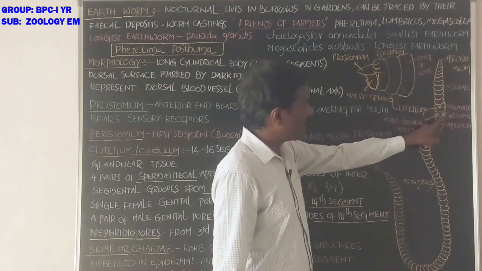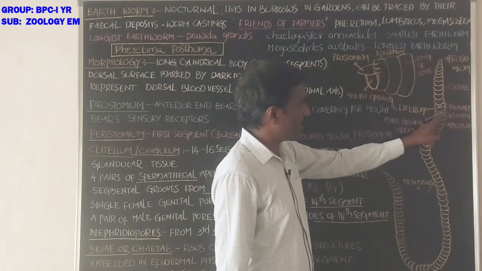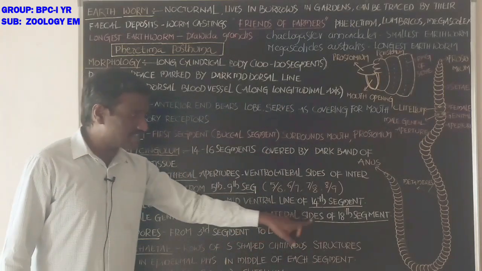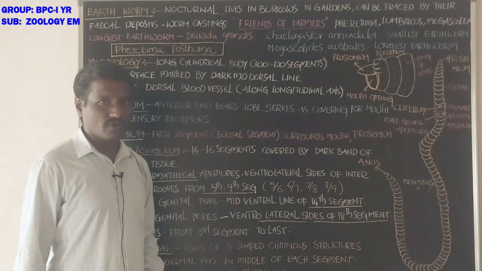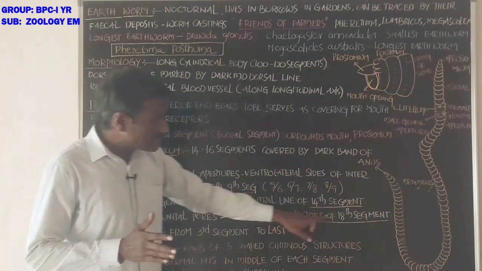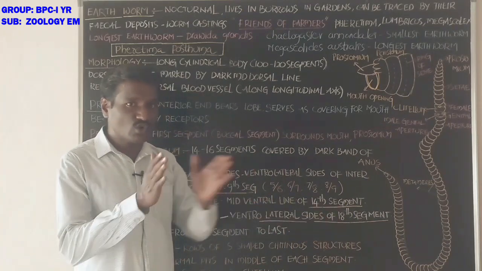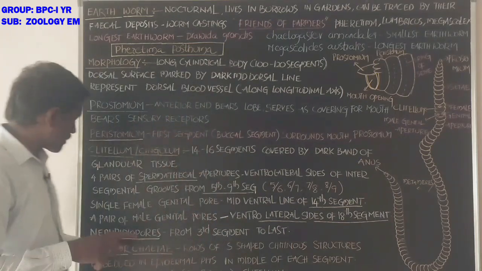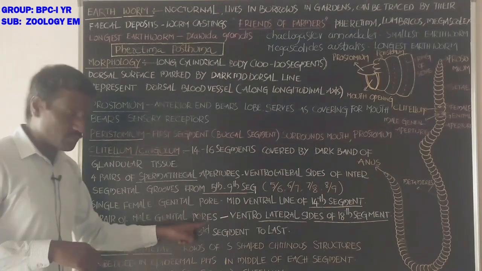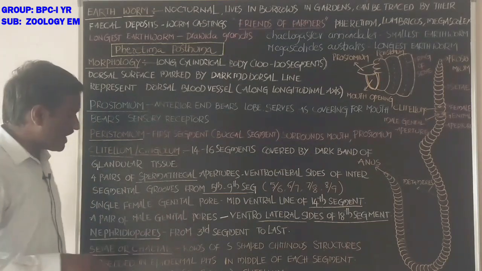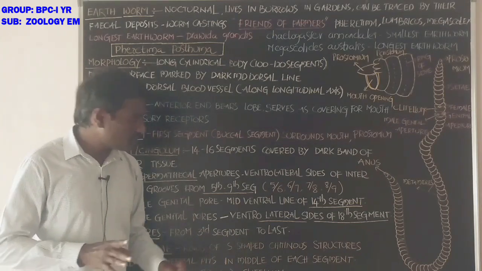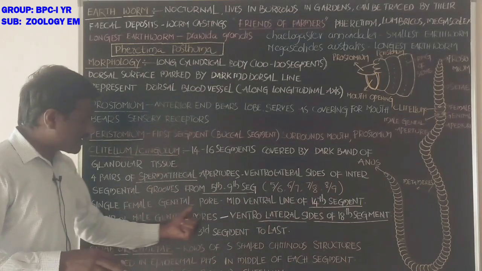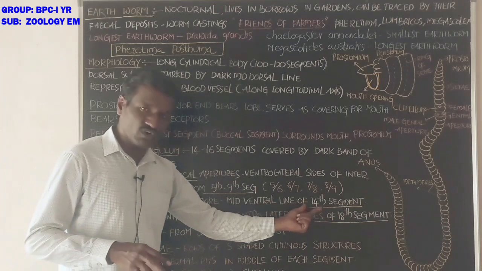A pair of male genital apertures present at the ventrolateral sides of the 18th segment. If you observe the ventral surface of the 18th segment, it shows one pair of apertures laterally. These are called a pair of male genital pores. Male genital pores are one pair in number and present at the ventrolateral sides of the 18th segment. Single female genital pore present in the mid-ventral line of the 14th segment.